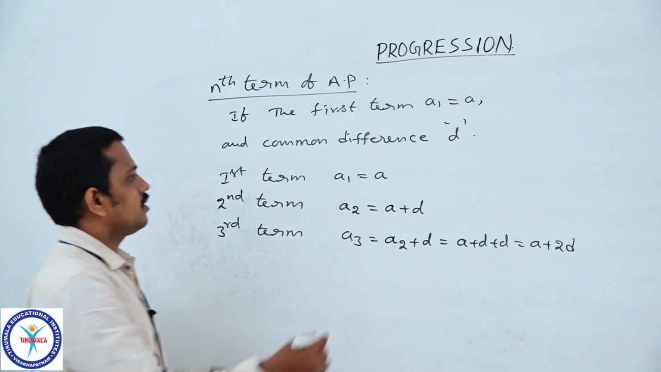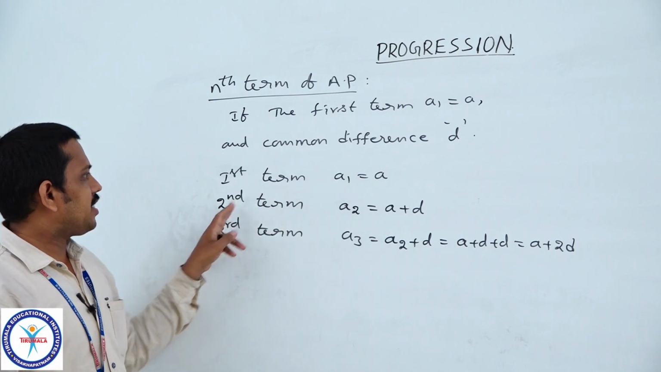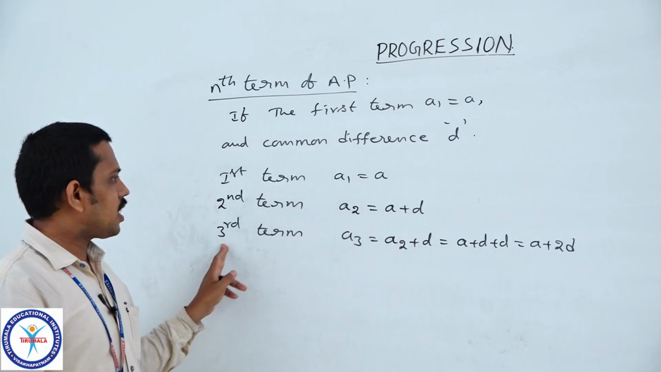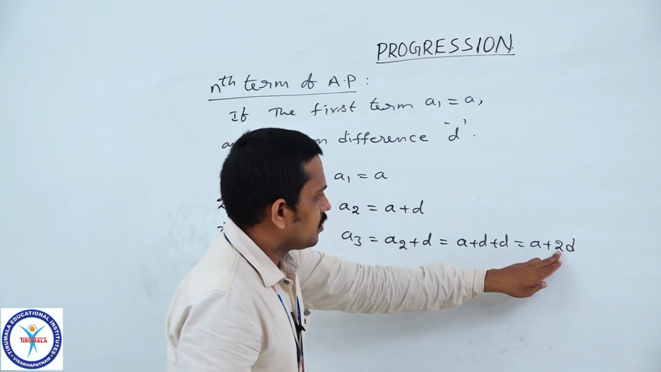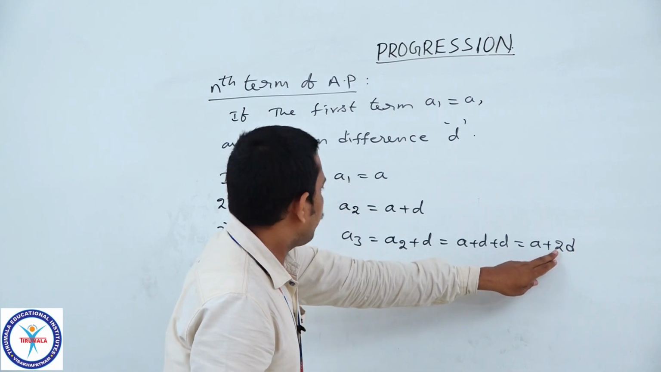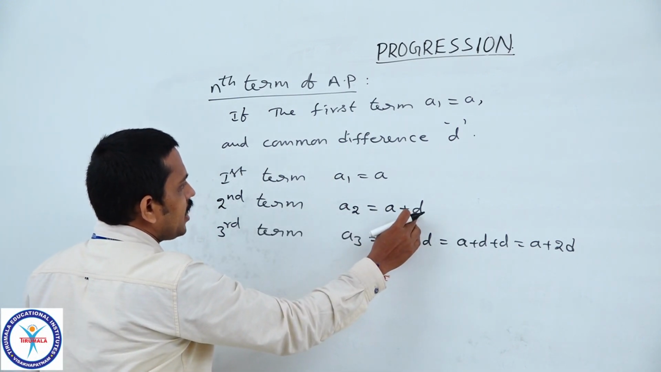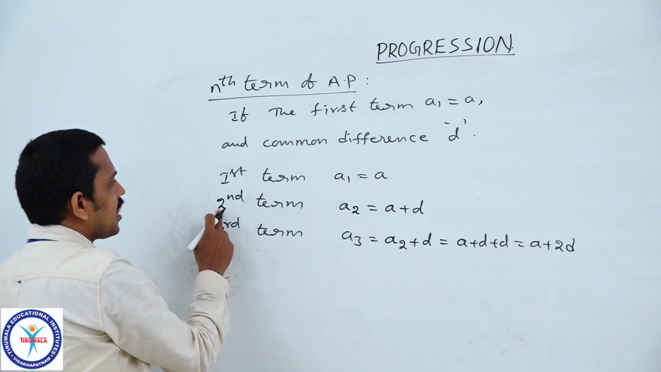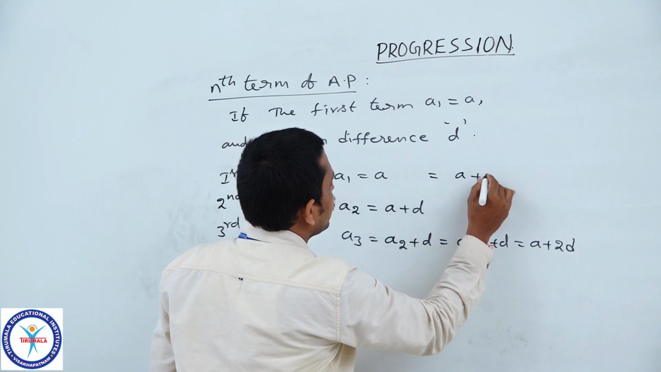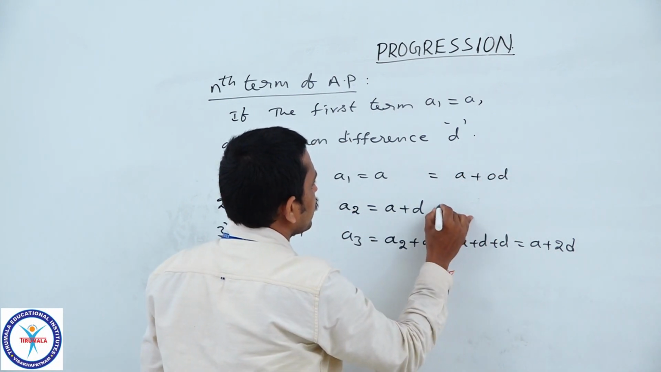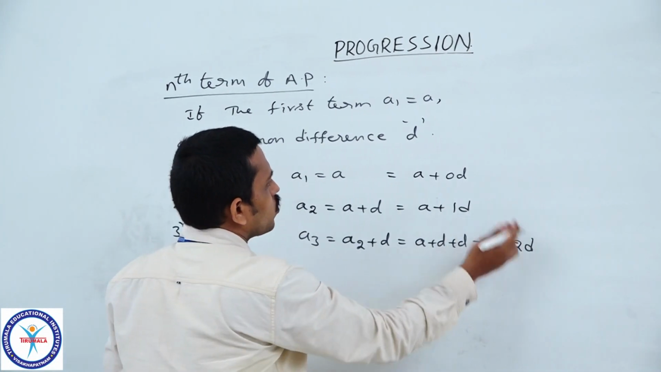So from what we observed here, the first term is A, the second term is A plus D, and the third term is A plus 2D. Here the multiple of D is 2, which is 1 less than 3. And in the second term the multiple of D is 1, which is 1 less than 2. So can we write A is equal to A plus 0 into D? Then A plus 1 into D, and A plus 2D.